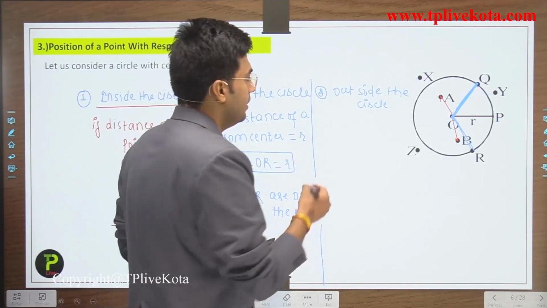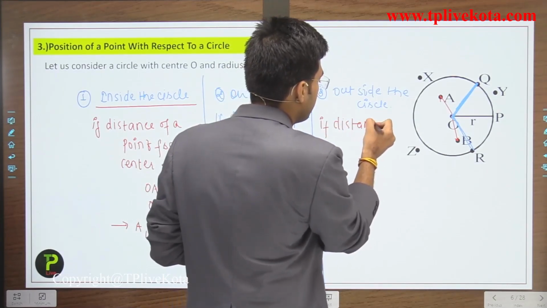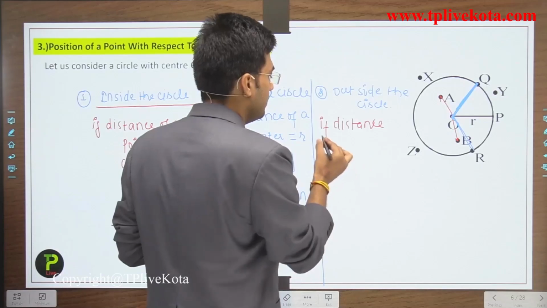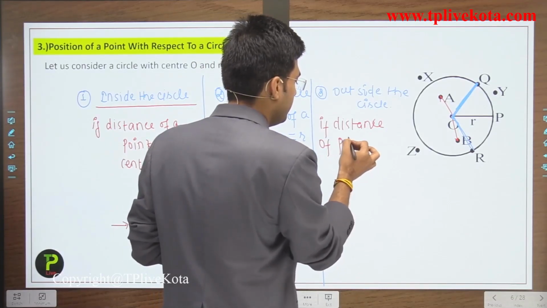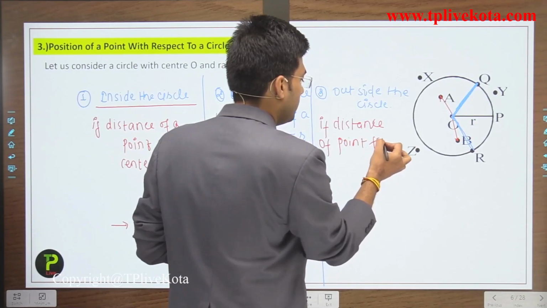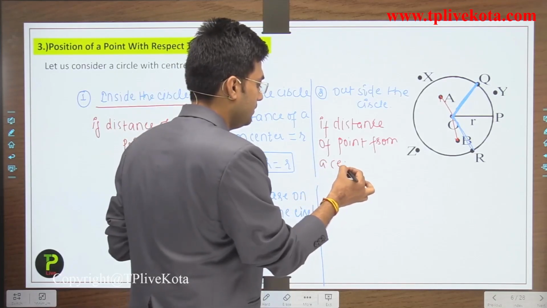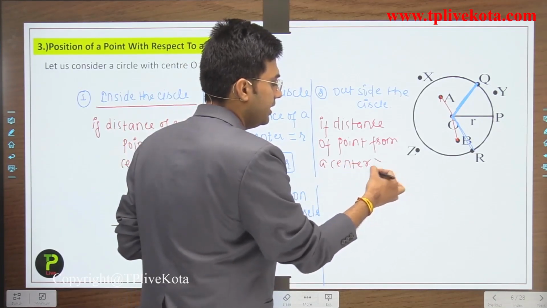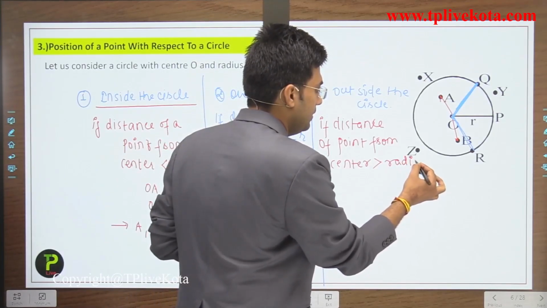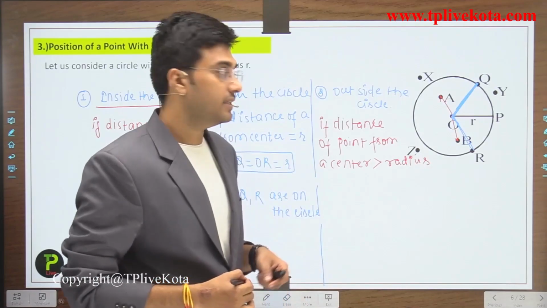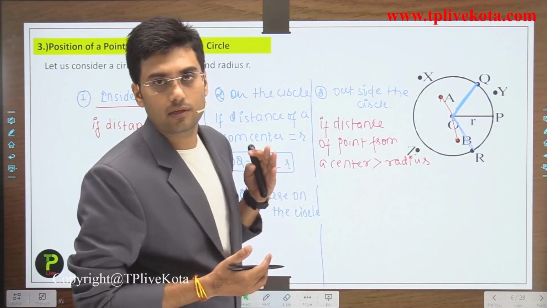Now students, if the distance of a point from the center is greater than the radius, then we can say that the points are outside the circle. Clear?